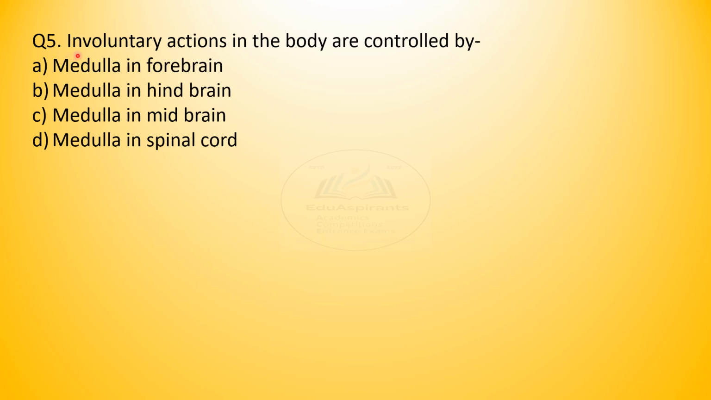Question 5. Involuntary actions in the body are controlled by medulla in forebrain, medulla in hindbrain, medulla in midbrain or medulla in the spinal cord. Let us see the answer. If you have marked it correct, answer is B, medulla in the hindbrain.